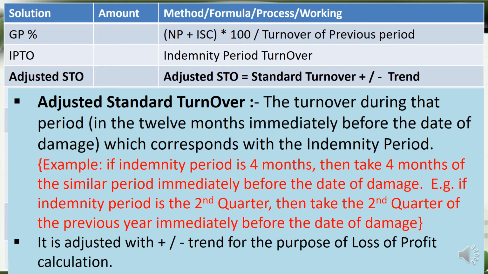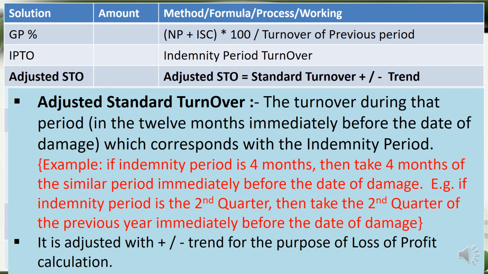If it is a 4 month period, let's say from 1st of September to 31st December, then we have to take the previous year turnover from 1st of September to 31st December. This is how simple the standard turnover is. And standard turnover has to be adjusted if any trend is given, to be added, or to be reduced if it is a diminishing trend.